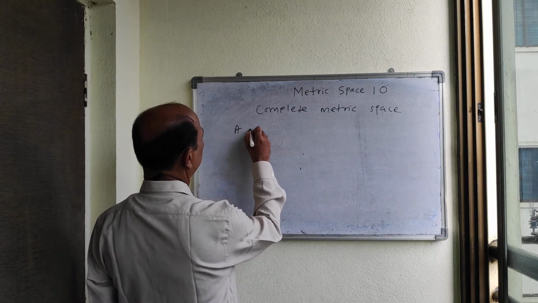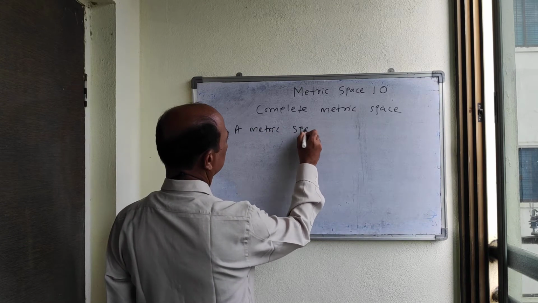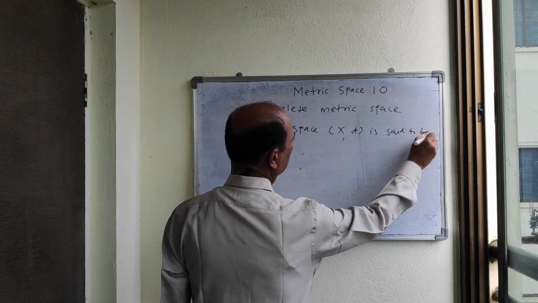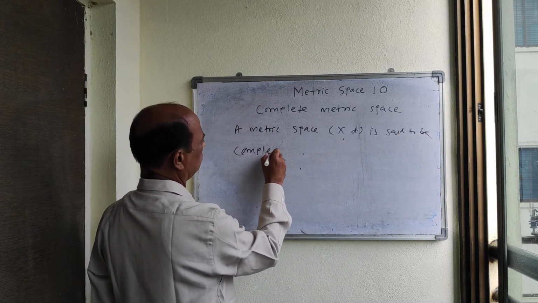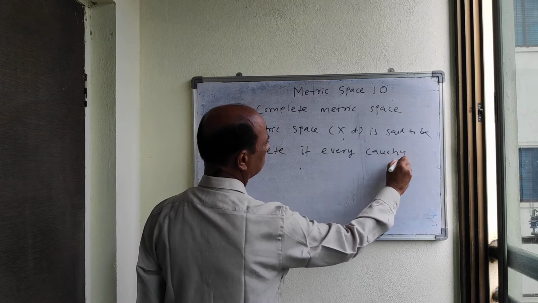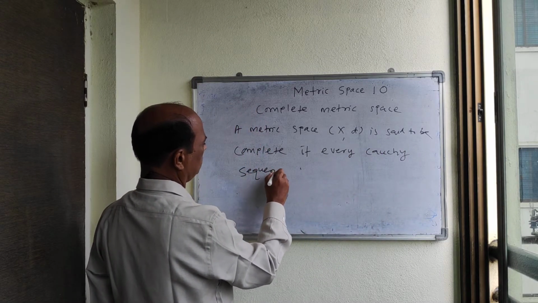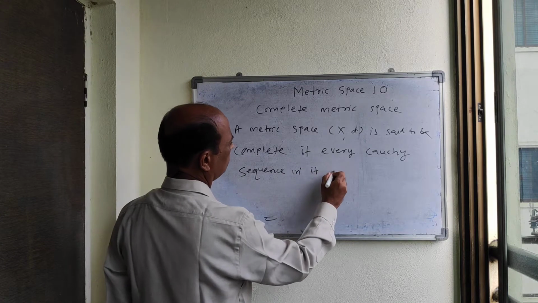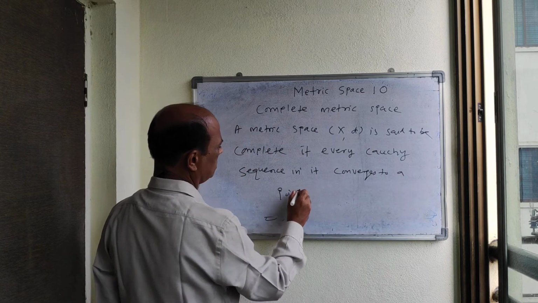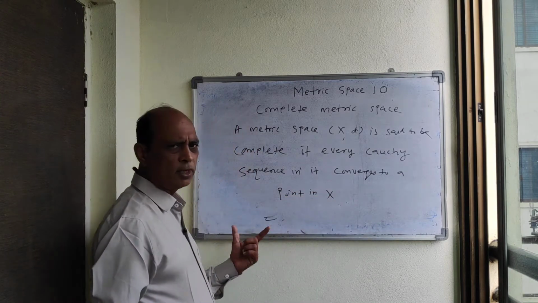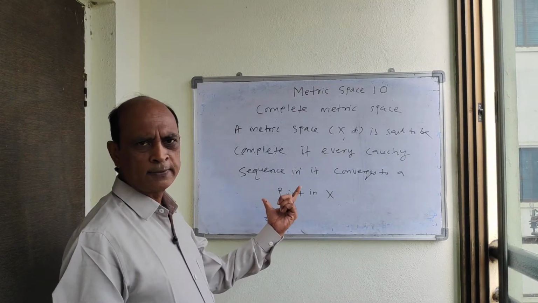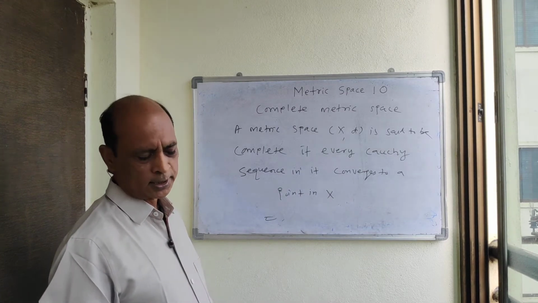A metric space (X, d) is said to be complete if every Cauchy sequence in it converges to a point in capital X. Every Cauchy sequence, if it converges to a point in that metric space, then it is said to be a complete metric space.